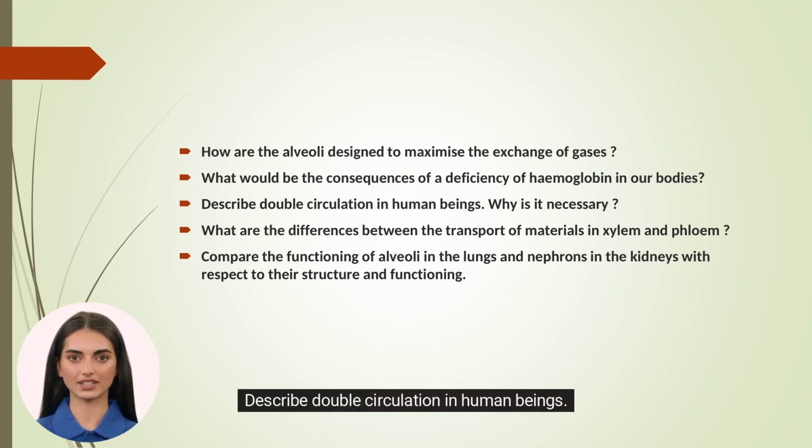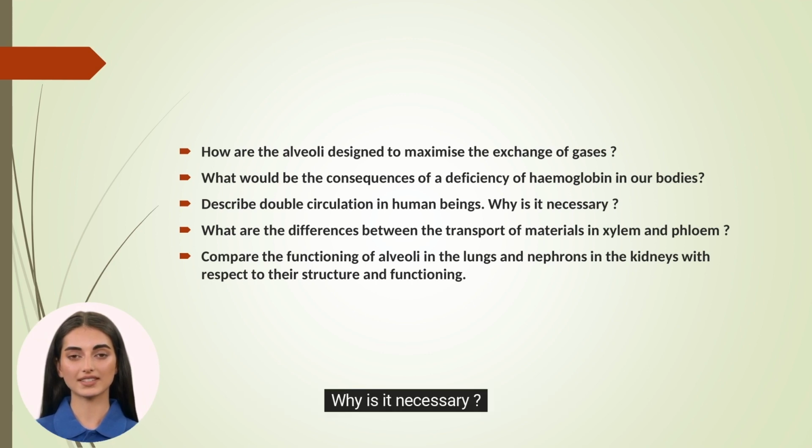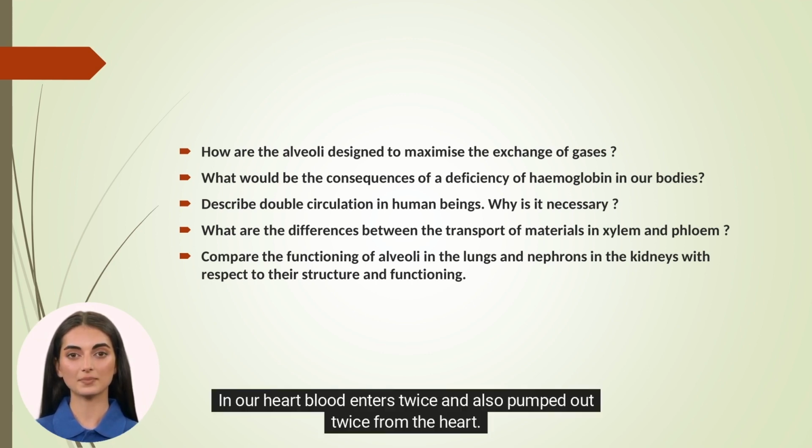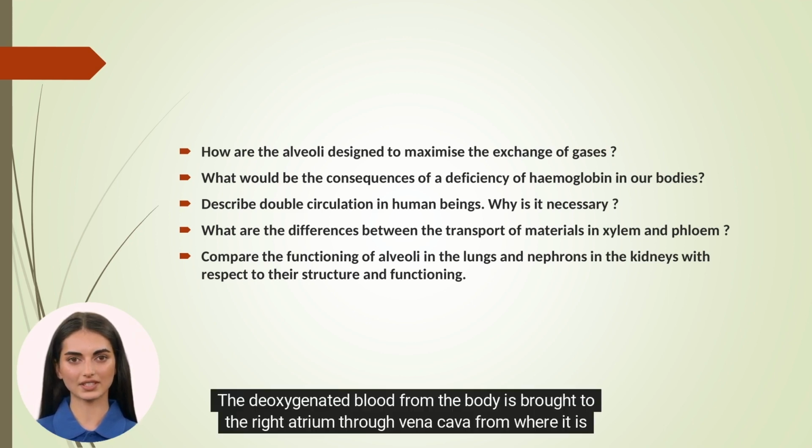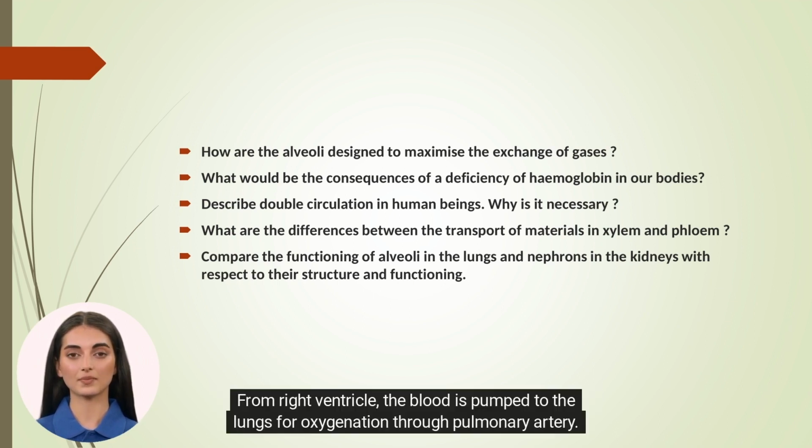Describe double circulation in human beings. Why is it necessary? In our heart, blood enters twice and is also pumped out twice from the heart. The deoxygenated blood from the body is brought to the right atrium through vena cava, from where it is sent to the right ventricle. From the right ventricle, the blood is pumped to the lungs for oxygenation through the pulmonary artery.